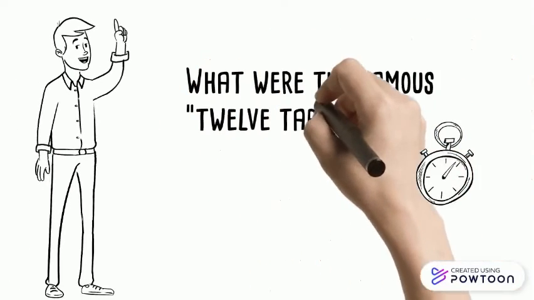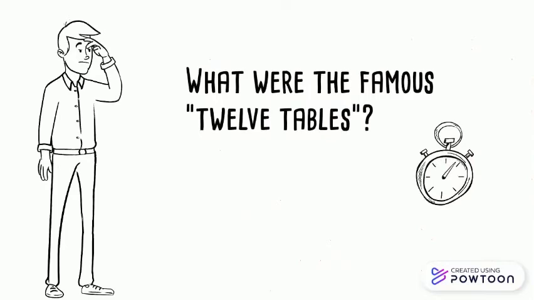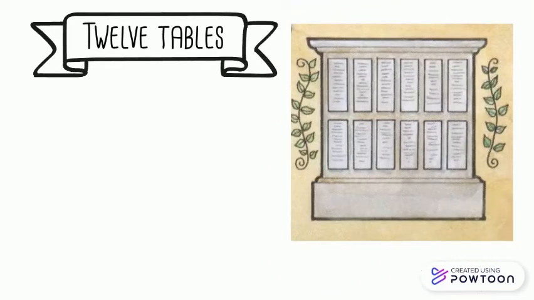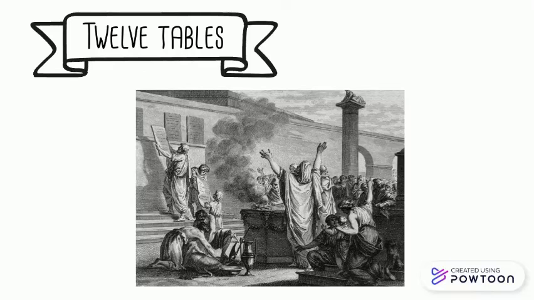Now, what were the famous 12 tables? The law of the 12 tables was a legal text that contained norms to regulate the coexistence of the Roman people. It also received the name of the Decemvir law. Due to its content, it is said that it belongs more to private law than public law.